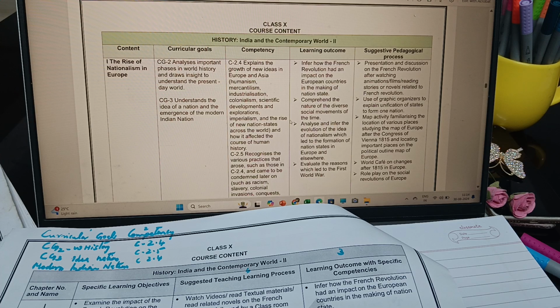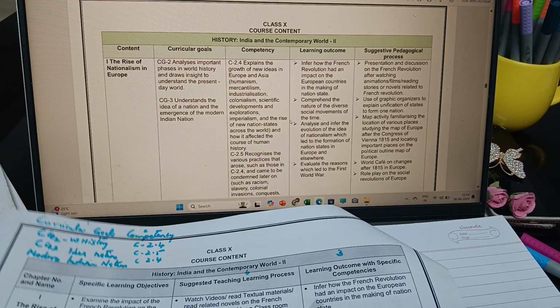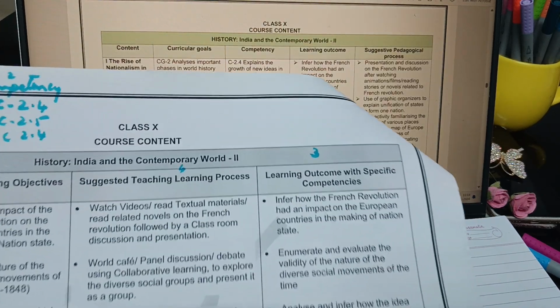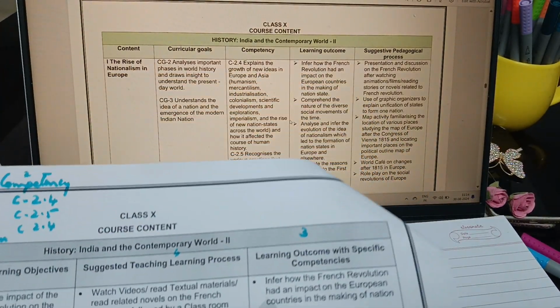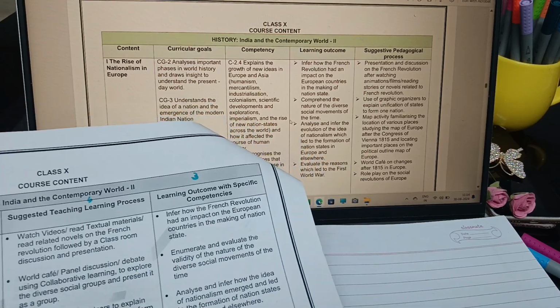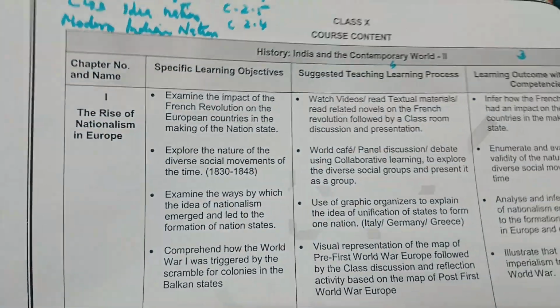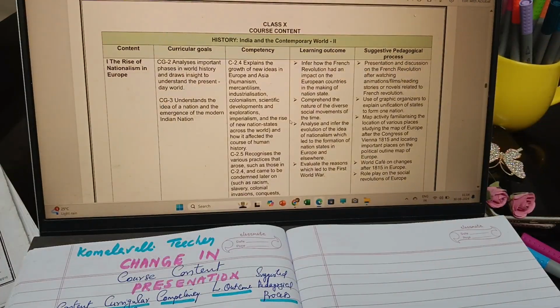When you connect it to competency, it will come as C2.4, C2.5 and so on. Curricular goals are written as CG and competency as C; if it is connected to goal 2, it is 2.4, 2.5, 2.6. I went through all pages.